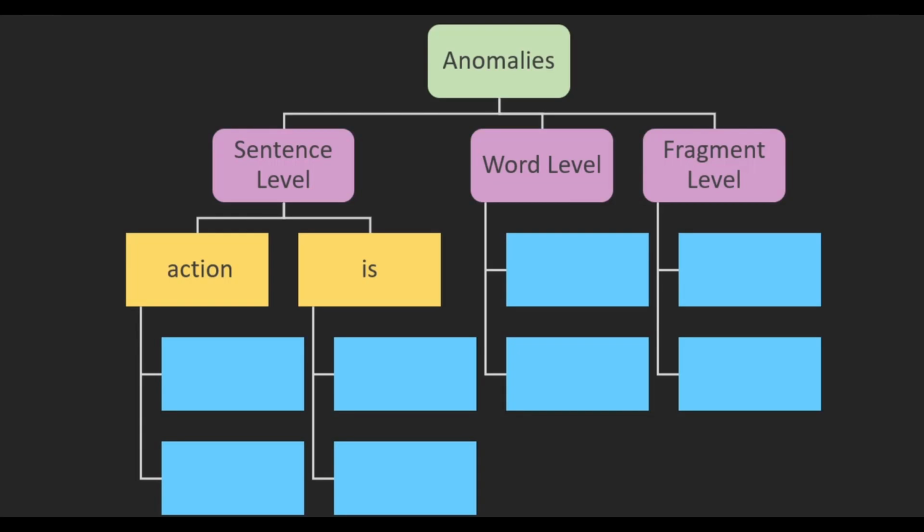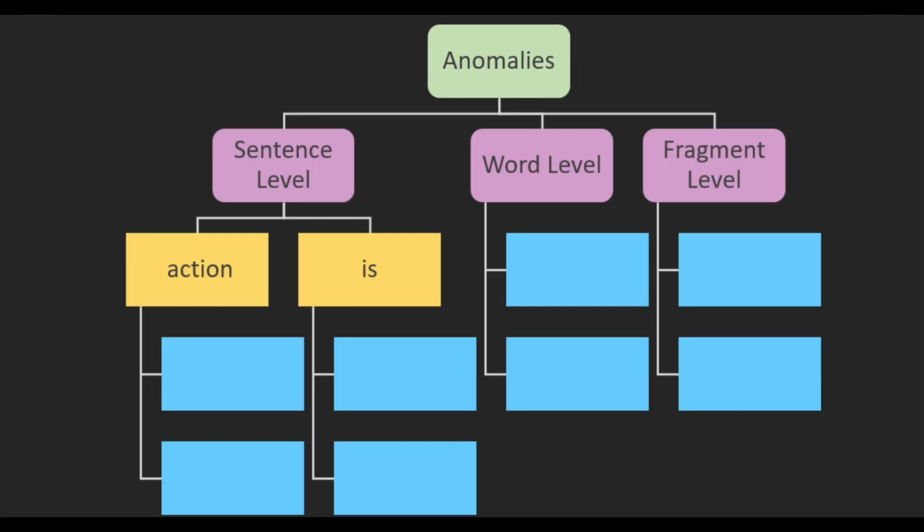Okay, so we're going to start with our sentence level anomalies, meaning structural changes that happen within sentences. And we're specifically going to be starting with action sentences. So remind me of the standard rules of an action sentence. Standard rules: action is the first word. Doer gets the doer label, receiver gets the receiver label, and the doer and the receiver are interchangeable in terms of their order.